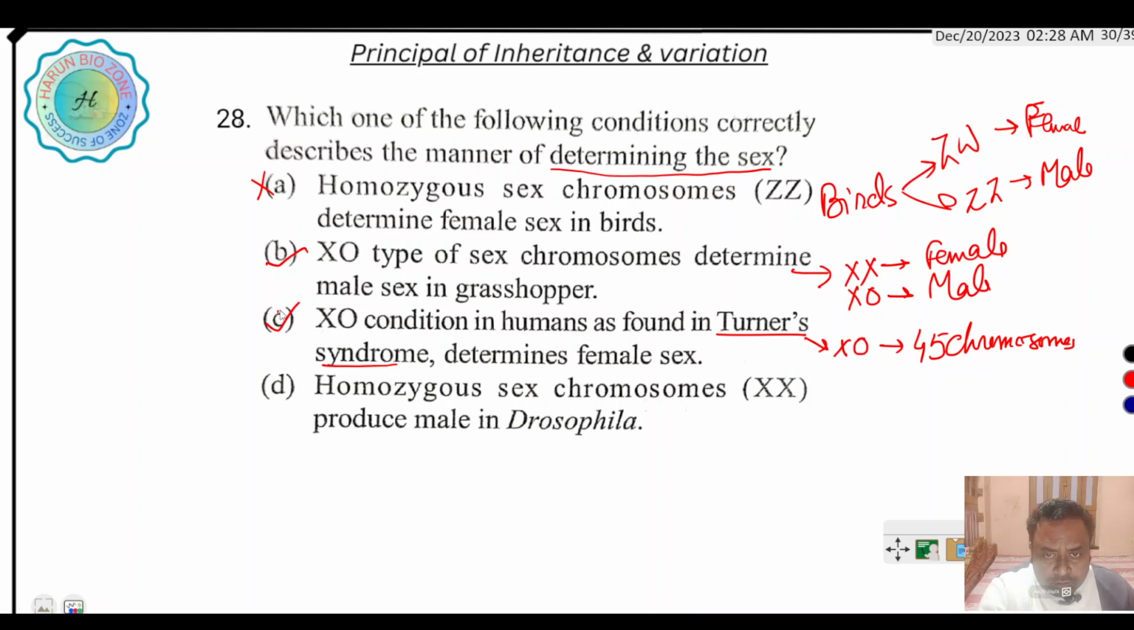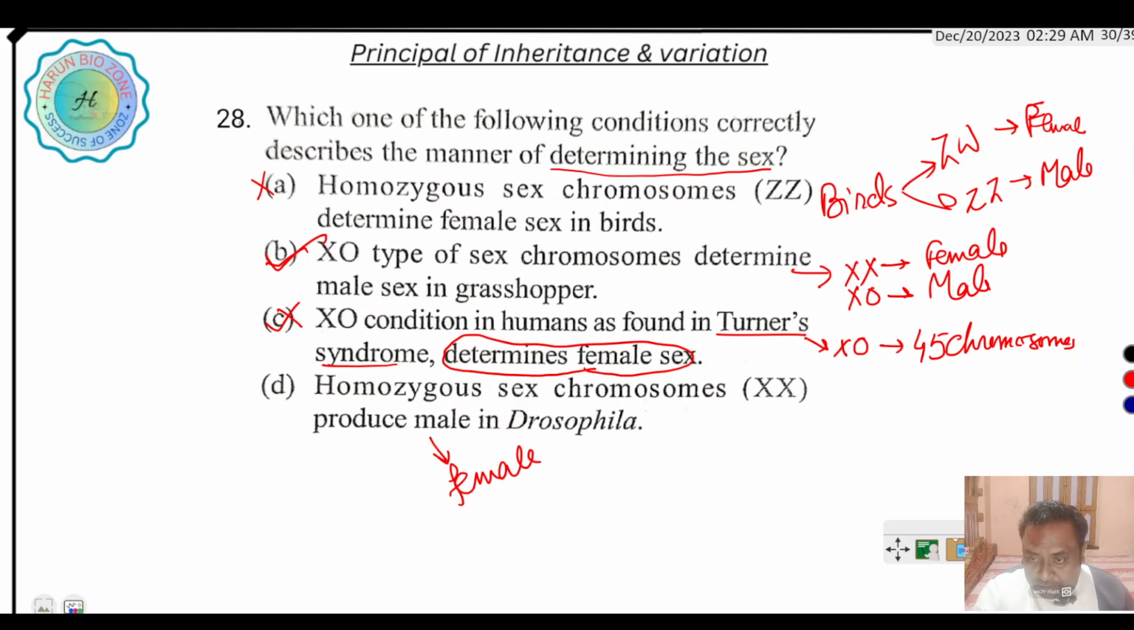This is wrong. XO condition in human found in Turner syndrome does not determine female sex. It is a genetic disorder when one chromosome is lost. It does not determine female sex, because in case of human, sex determination occurs by the SRY gene present in the Y chromosome. Homozygous sex chromosomes produce male does not hold; homozygous produce female. The right answer is B.